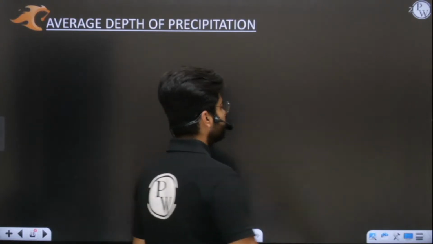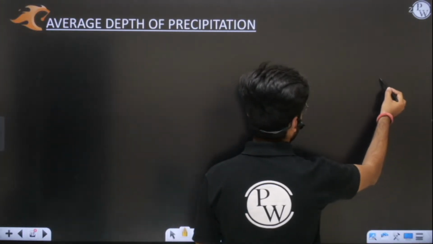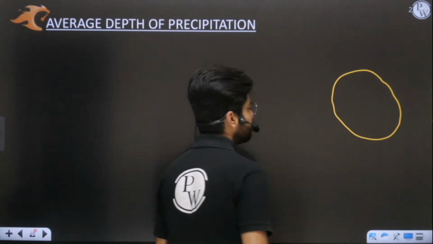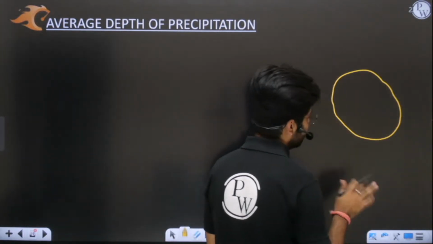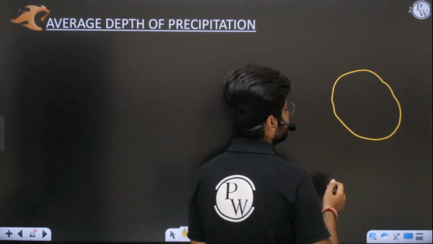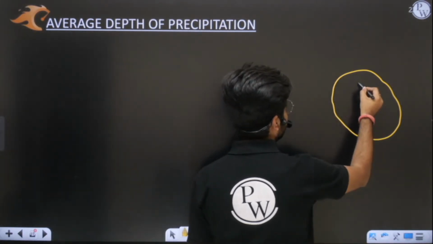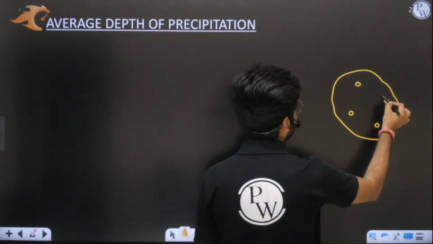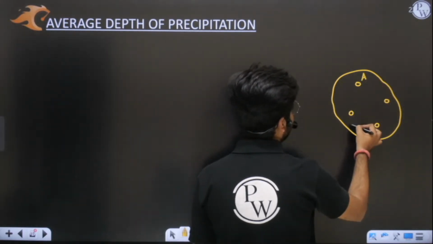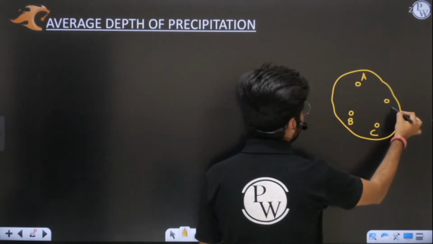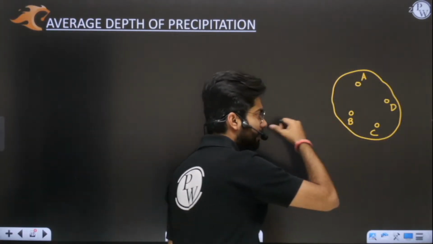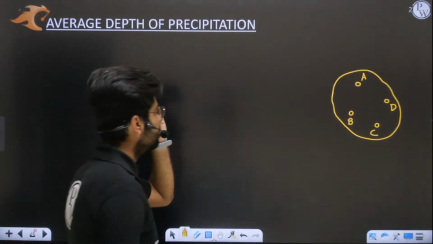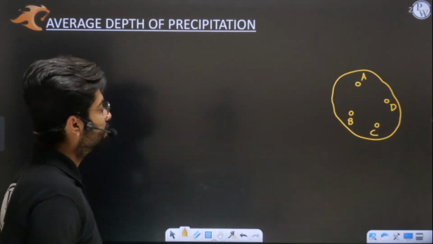So let us assume we have a catchment area. Let us take some rain gauges here. Let us say these are stations A, B, C and D. We have 4 rain gauges installed in our catchment area. This is a huge catchment area, let us say 10,000 hectares, and 4 rain gauges are installed there.